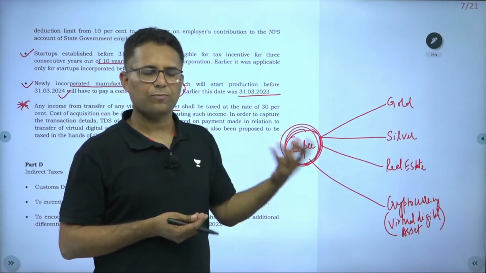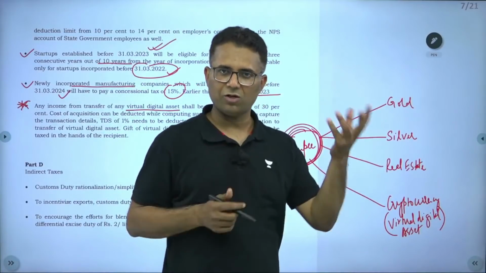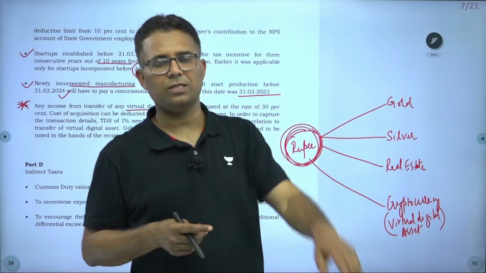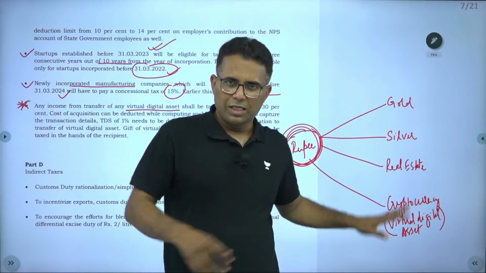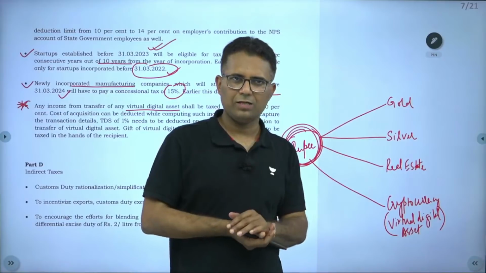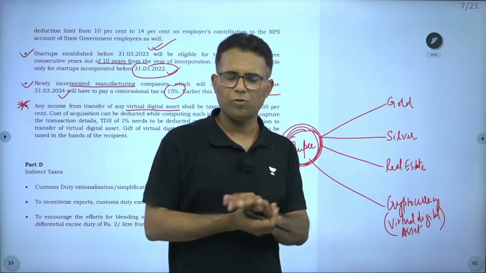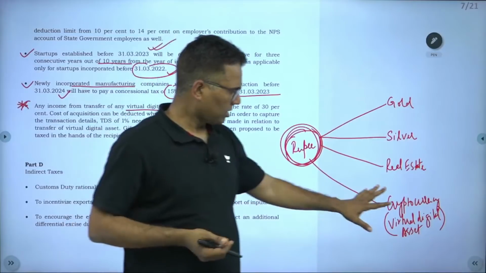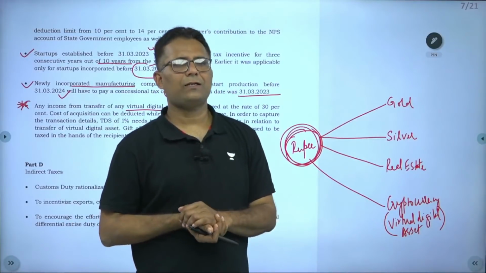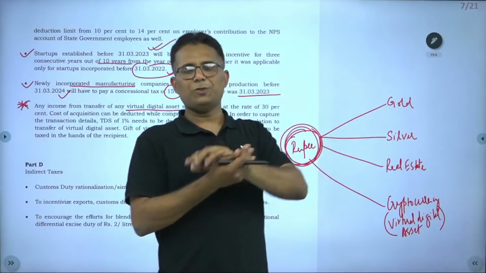So Bitcoins or crypto virtual assets given as a gift are also taxable in the hands of the recipients, whoever received that gift. This has been introduced in the budget. Once it comes into picture, maybe there will be more clarity or more details, but almost everything I told it here. So cryptocurrencies are not currencies. And once this tax has been introduced,